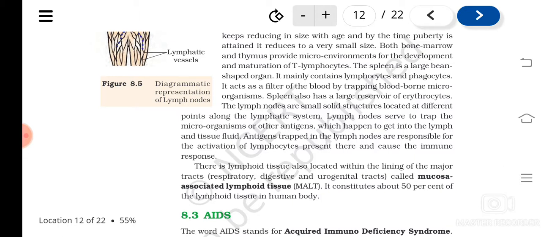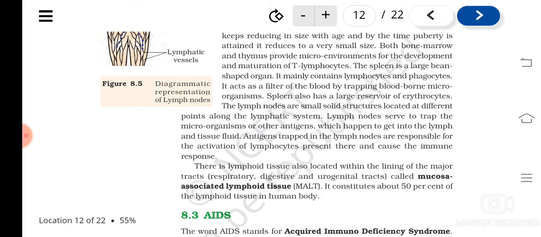Respiratory tract, digestive tract, urogenital tract, etc. The tissues located in the lining of the tracts are known as mucosa associated lymphoid tissue, and this constitutes about 50 percent of the lymphoid tissue in the body. You can see this in the different tracts. Understood?